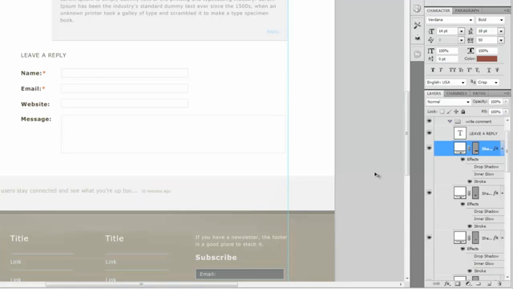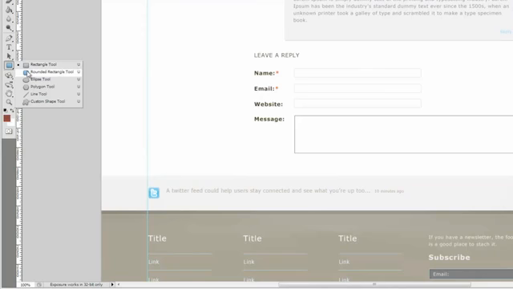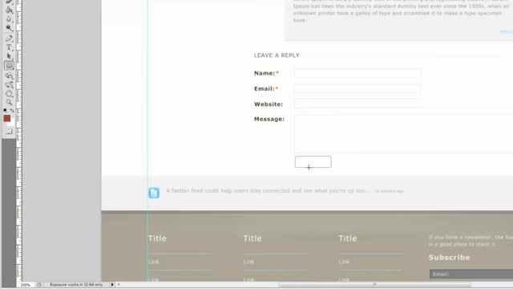The last thing we're going to be working on is our button. So let's go ahead and create our button now. Grab the rectangle tool, or the rounded rectangle tool I should say, and then draw a rectangle that's 93 by 29. And that'll be good right there.